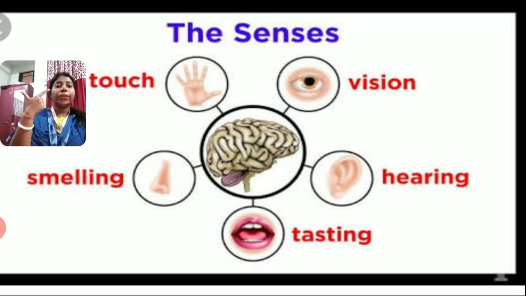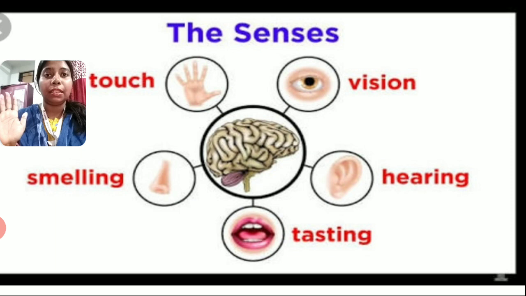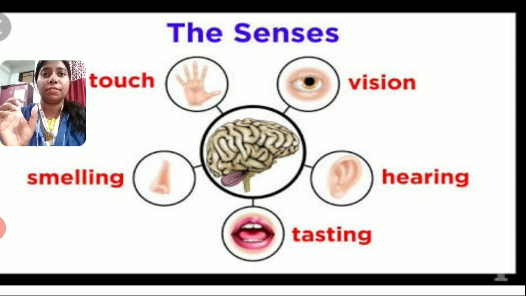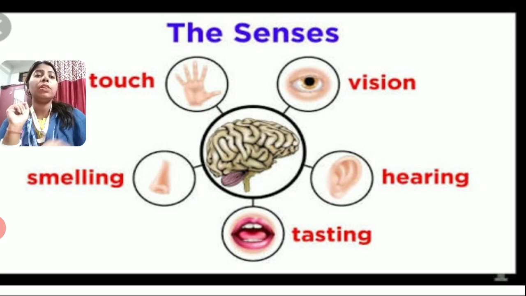Eyes, ears, tongue, nose and skin. These are the 5 sense organs as you are seeing on the screen. The first is for vision, the second is hearing, the third is tasting, the fourth is smelling, and the fifth is touch, that means any type of sensation.